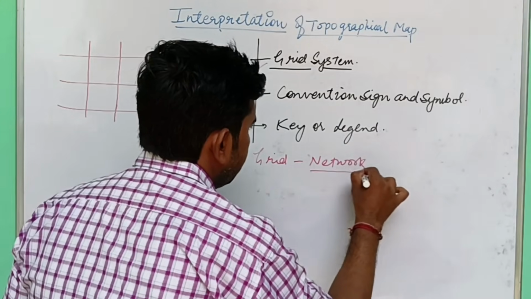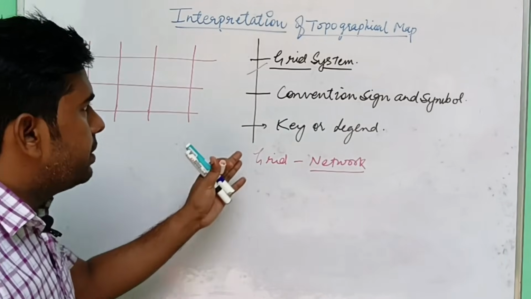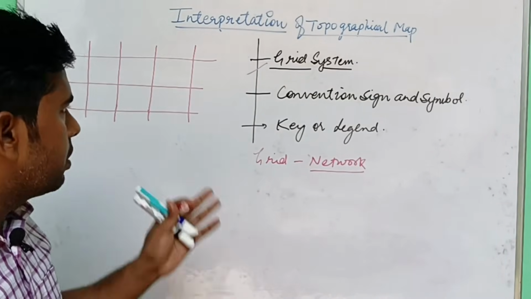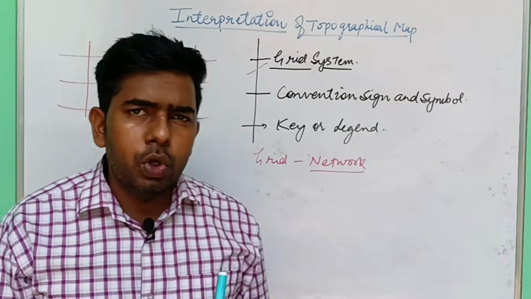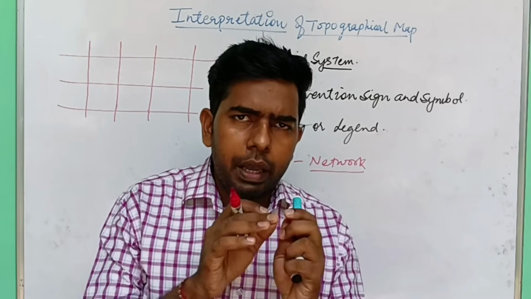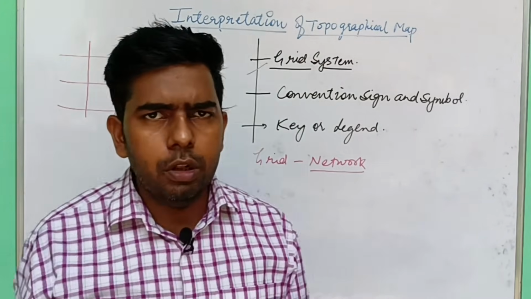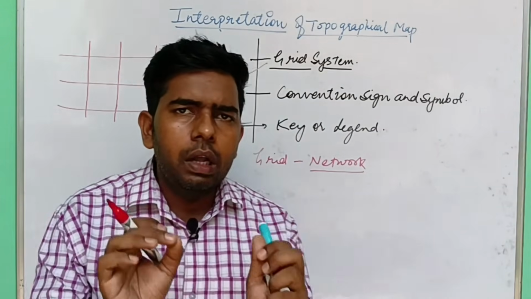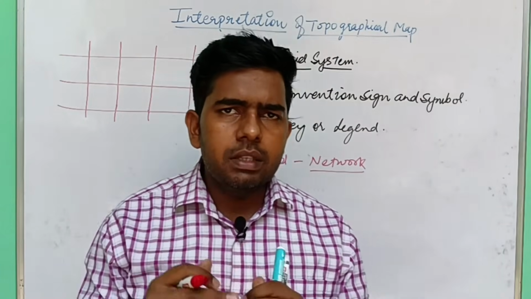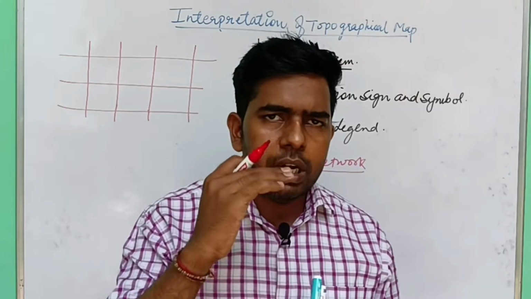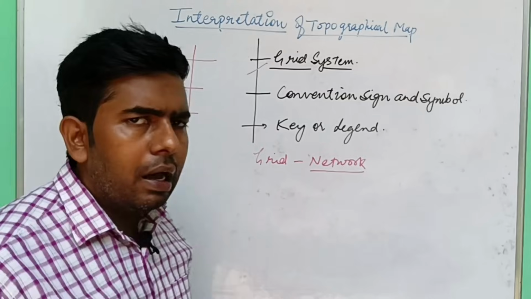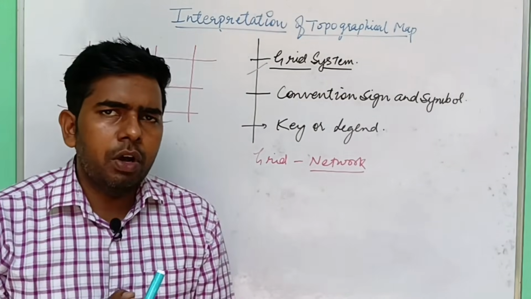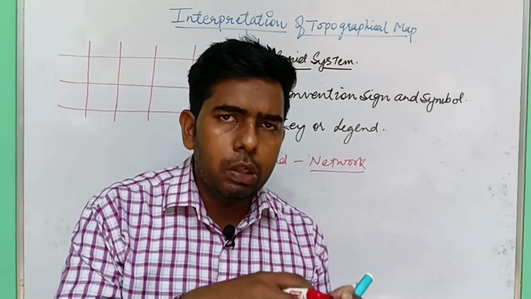ठीक है, जाल, नेटवर्क, है ना. तो ग्रिड सिस्टम द सिस्टम ऑफ नेटवर्किंग. नेटवर्किंग ऑफ व्हाट? Horizontal and vertical line. On globe there are some imaginary lines that run horizontally, known as latitude. There are some imaginary lines that run vertically on globe. These lines are known as longitude. So network of latitude and longitude is known as grid system on globe.